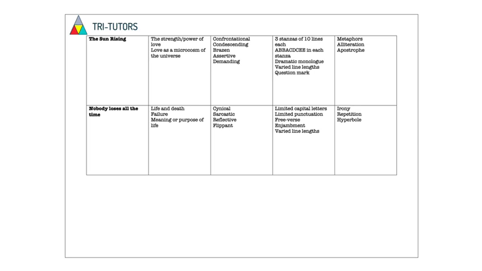The Sun Rising. For the Sun Rising, the theme and message is the strength and power of love, life as a microcosm of the universe. The tone is confrontational, condescending, brazen, assertive, and demanding. This is how the speaker is addressing the sun in this very confrontational manner. The structure, we have 3 stanzas of 10 lines each, with an A, B, B, A, C, D, C, E, E in each stanza. That's the rhyme scheme in each stanza. It's a dramatic monologue, and we have varied line lengths with a question mark. The poetic devices we see are metaphors, alliteration, and apostrophe.